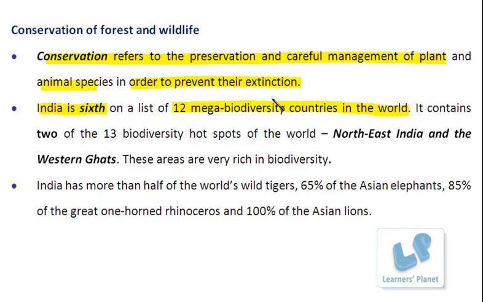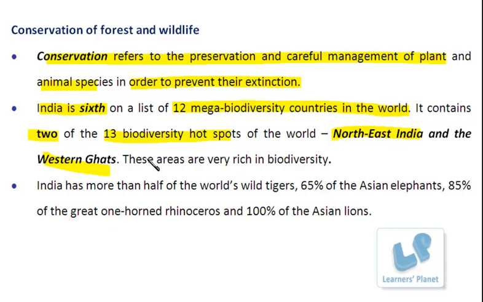It is more commonly found in northeast India and the Western Ghats, right? So overall, in the world there are 13 biodiversity hotspots, out of which two major ones are found in India: northeast India and the Western Ghats.